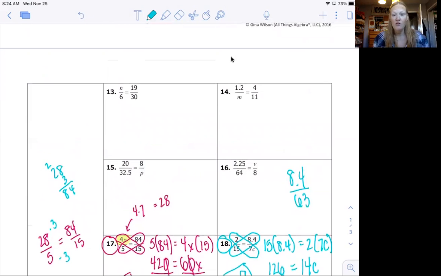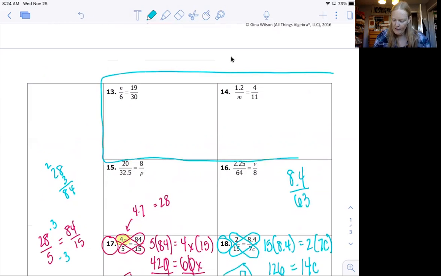So here's what I'd like you guys to try. I'd like you to try 2 on your own, and I want you to do 13 and 14. So always look to see if you can do the giant 1. If you can, go with it. If you can't, do cross products. Okay, I'll see you in a second, and don't forget to write everything down.